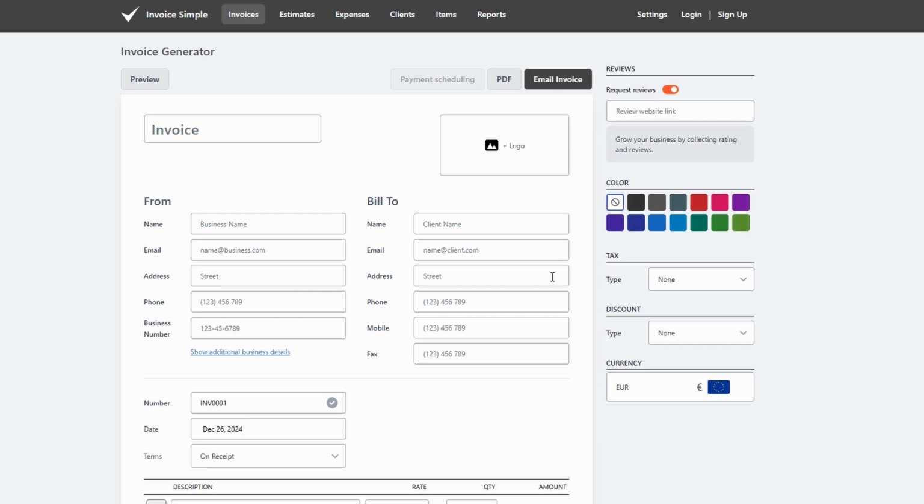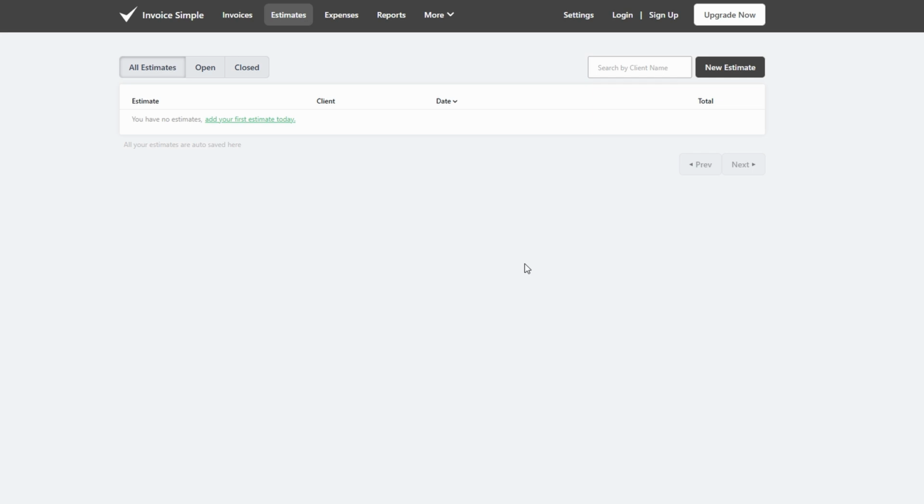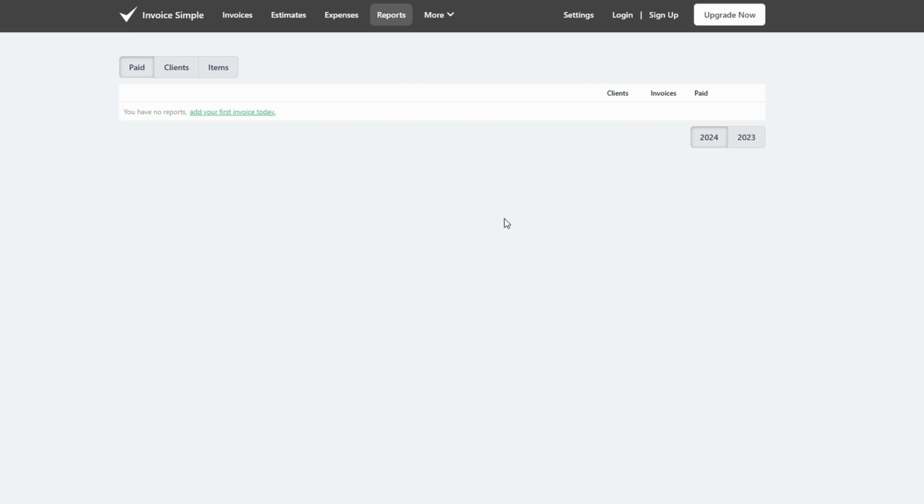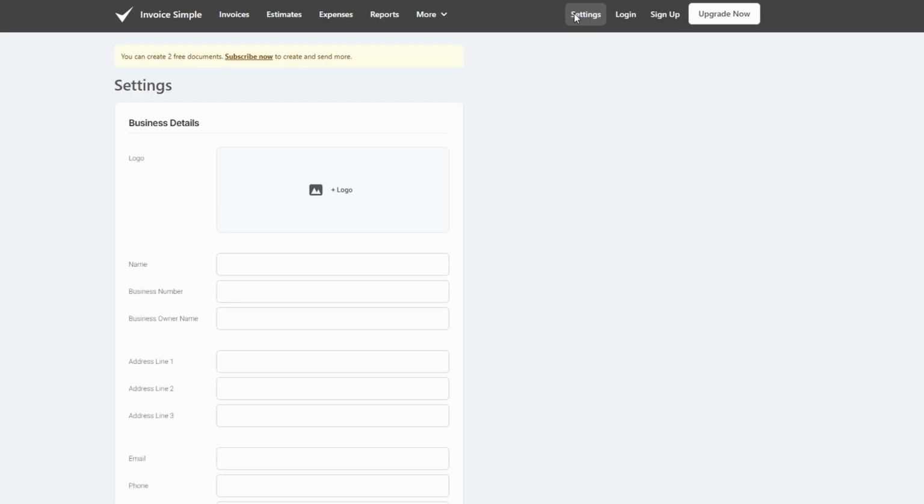The main menu gives you quick access to important sections such as Invoices, where you can create and manage invoices. Estimates, perfect for sending quotes to potential clients. Clients, a dedicated area to store client details. Items, keep track of products or services you frequently bill for. Reports, generate summaries of your invoicing history and revenue. Settings, customize your invoicing preferences, including payment methods and branding.